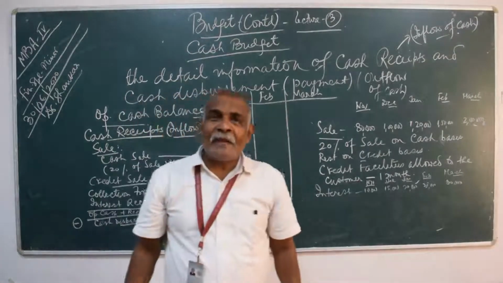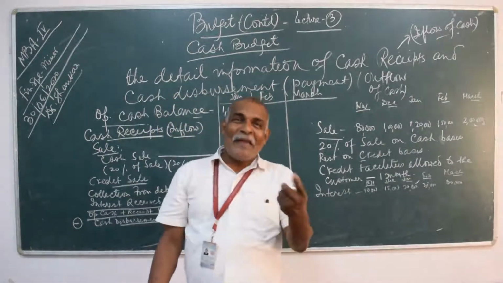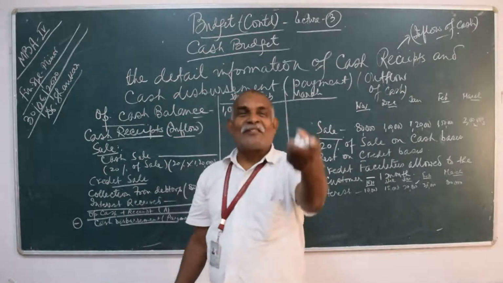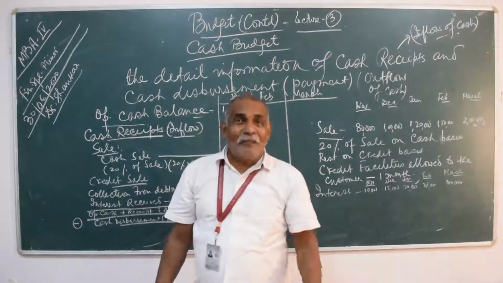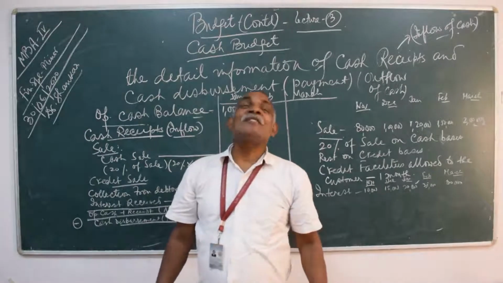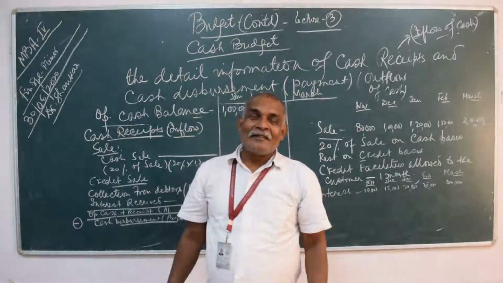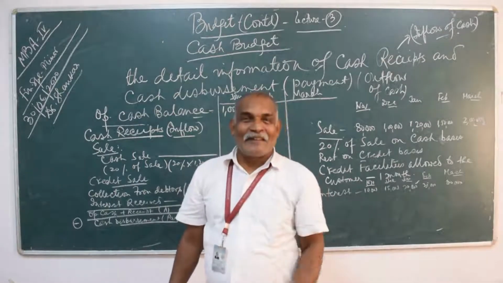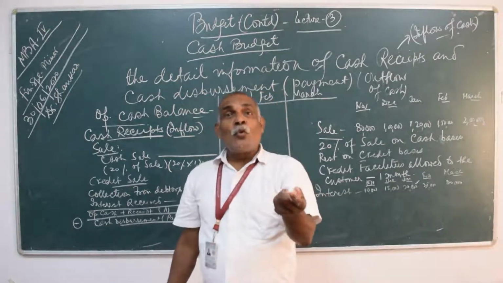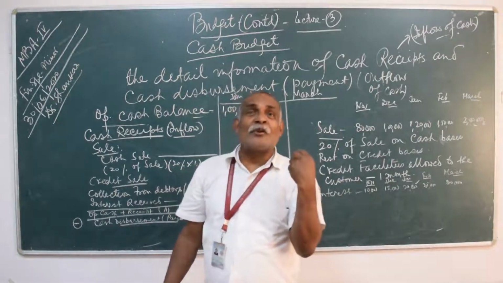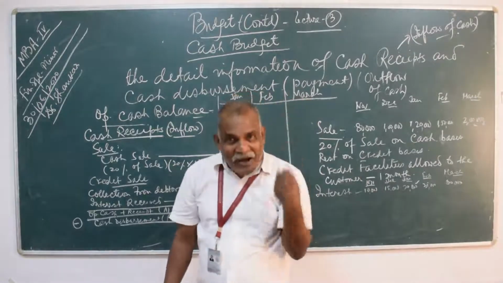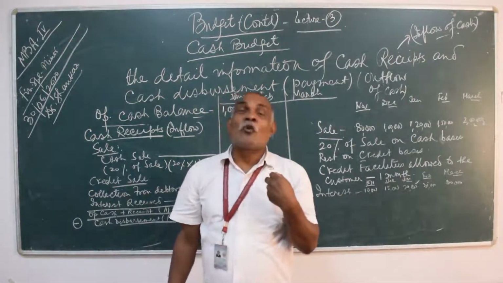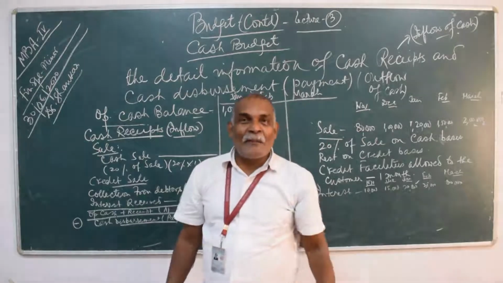Where you want to pay? You will pay the amount to the person from whom you purchase the raw materials. Who is that person? The giver is the creditor. The person who sold the goods, from whom you purchase the goods on credit basis, जिससे हमने उधार खरीदा है, वो कौन हो गया? वो मेरा creditor हो गया.